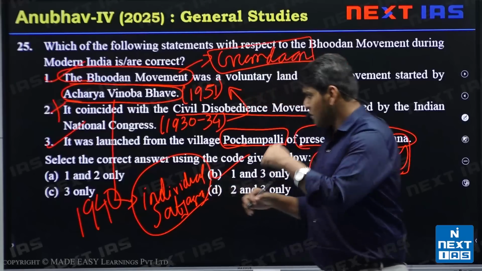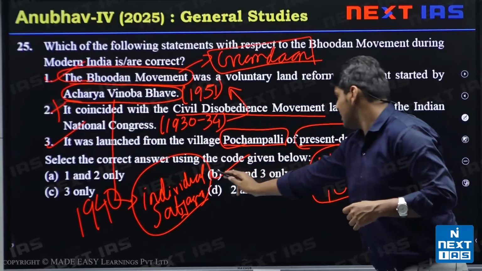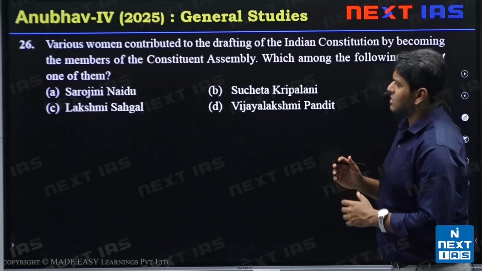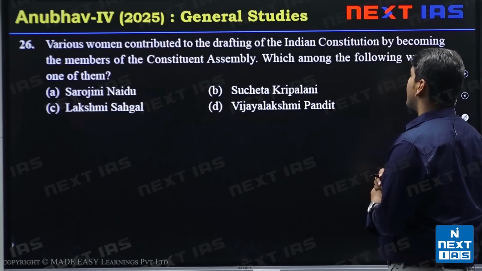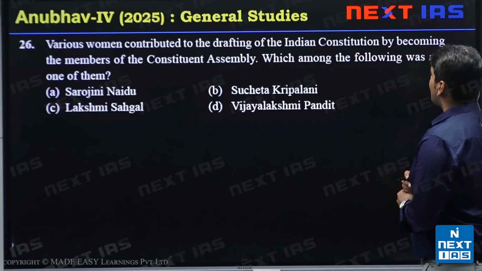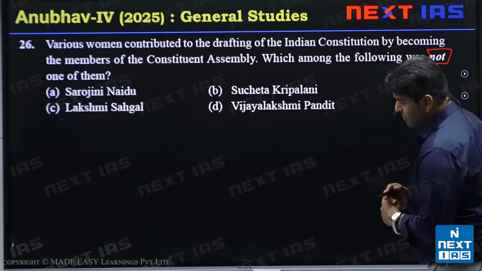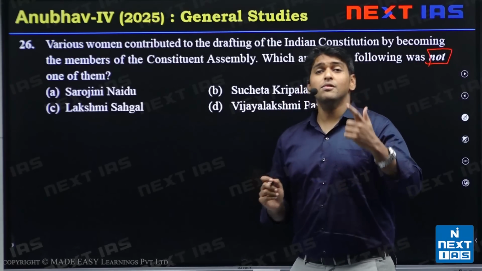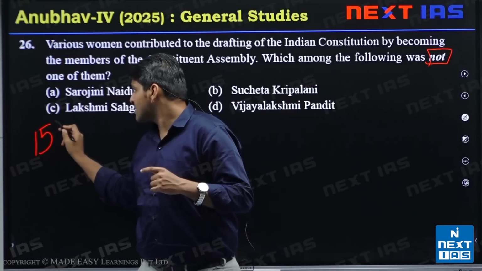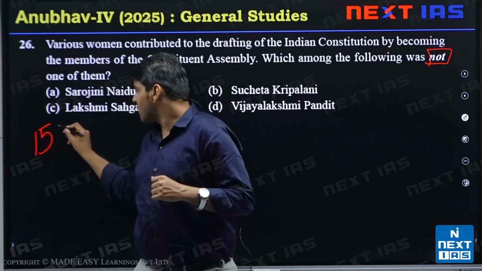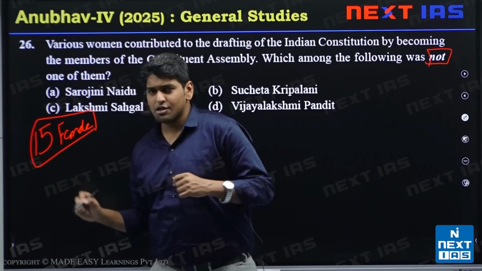Okay, so we come to the next question. The answer here is 1 and 3, which is B. The next question asks about various women who contributed to the drafting of the Indian Constitution by becoming members of the Constituent Assembly. Which among the following was not one of them? Before going through the options, let me tell you, there were 15 female members in the Constituent Assembly.